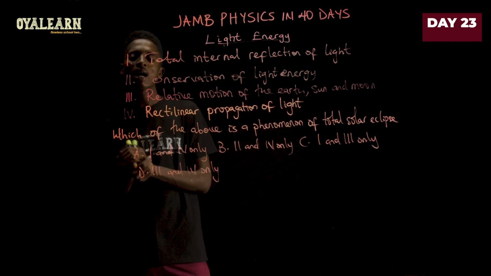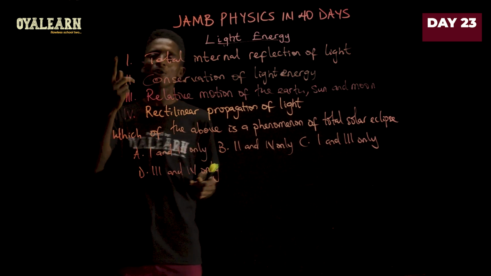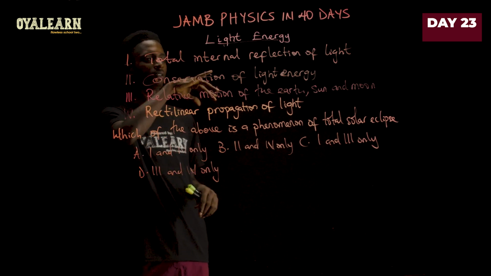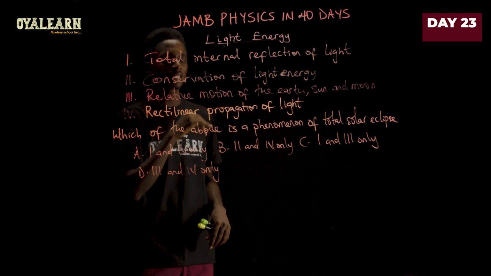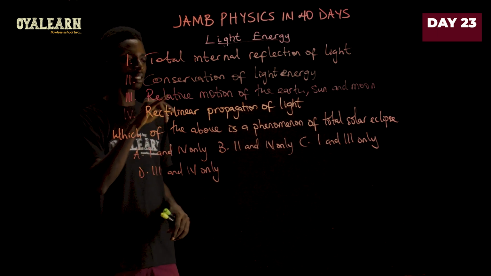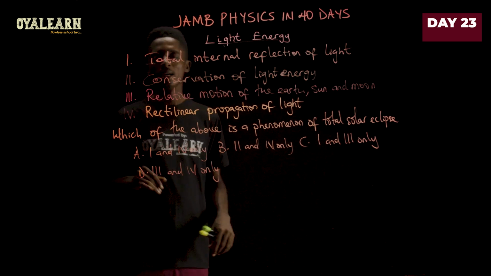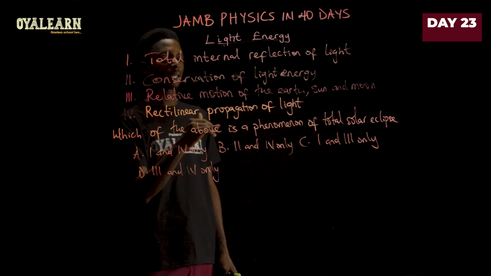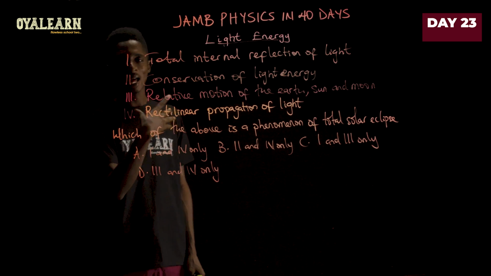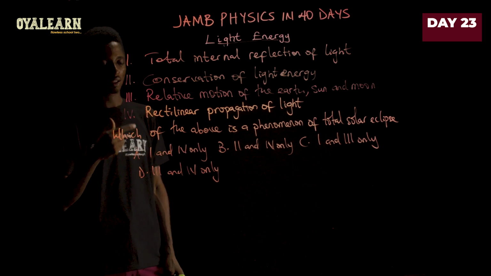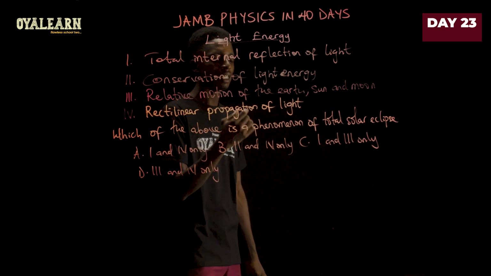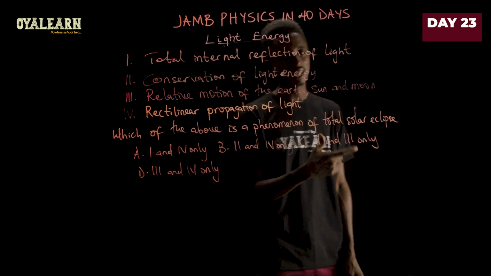In this question, we have some things to verify. The first one says total internal reflection of light. The second statement is conservation of light energy. The third says relative motion of the earth, sun, and moon. And then the fourth says rectilinear propagation of light, that is, light travels in a straight line. Now, the question that follows says, which of the above is a phenomenon of total solar eclipse?